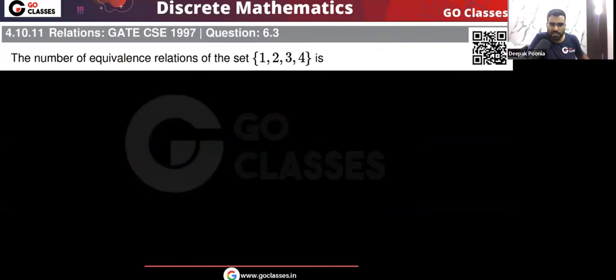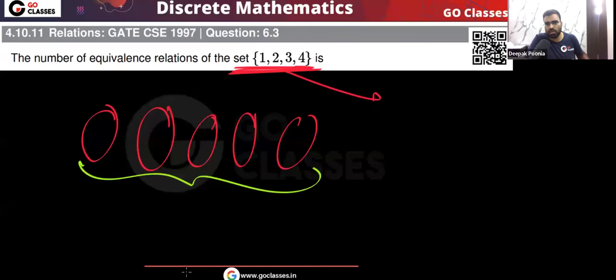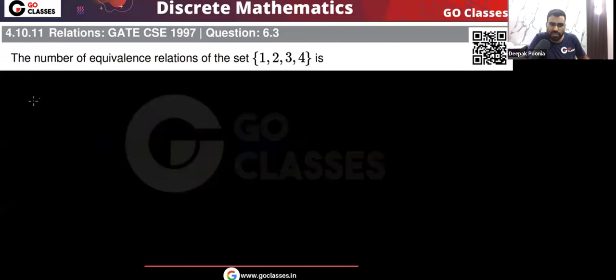So that's it. So remember, in this case 4 we got only one way. So what is the final answer? Can you create 5 parts? If your 4 people, 4 elements are there, can you divide them into 5 parts? Tell me. Your total 4 people, 4 values are there. Can you divide them into 5 parts? No, we cannot. Okay, so remember, maximum 4 parts are possible. Minimum 1 part is possible.